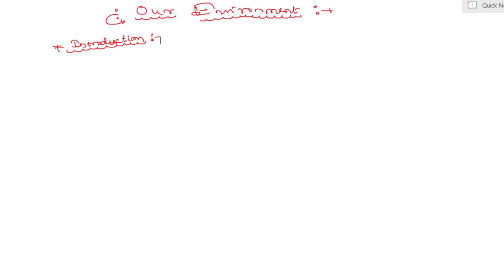In the previous class, we discussed the entire chapter on metals and non-metals. After completion of the metals and non-metals chapter, today let us see another one. The last chapter in the first part is our environment.